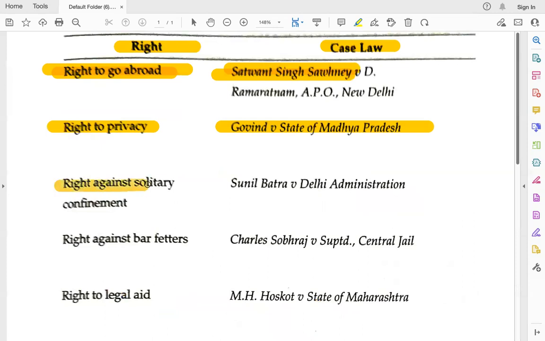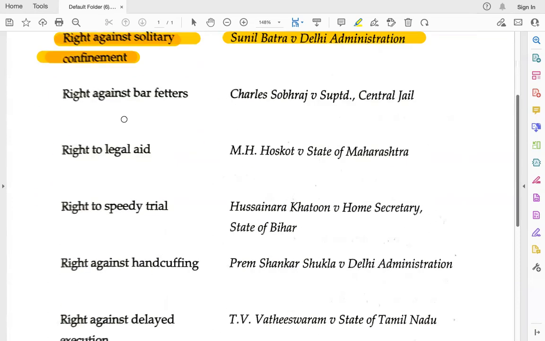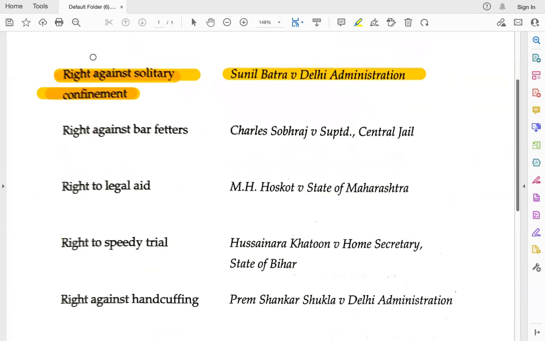Okay, then the third one is related to the right against solitary confinement. Any prisoner who is in jail should not be put under solitary confinement, and that is related to Sunil Batra versus Delhi Administration. The Sunil Batra case is related to the right against solitary confinement. Please do remember that. This right against solitary confinement was decided in 1978, right?